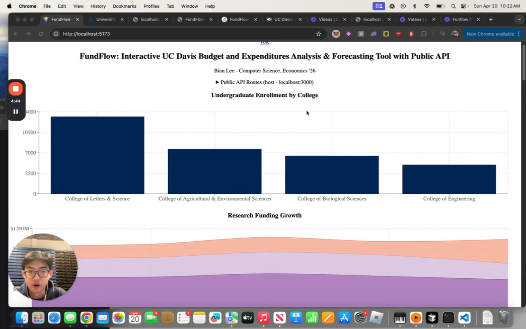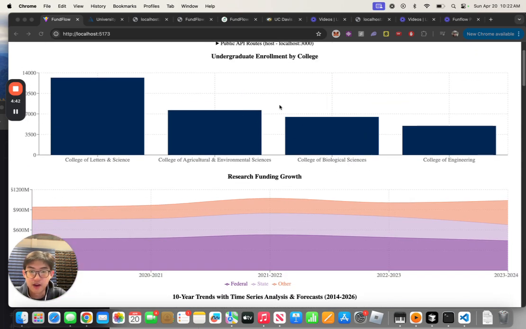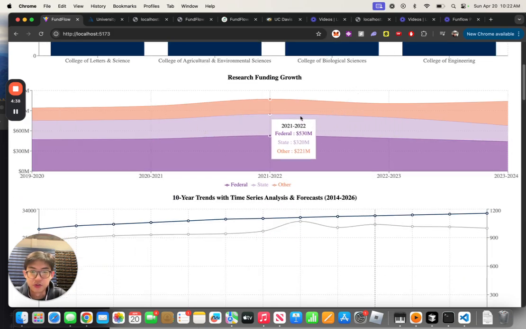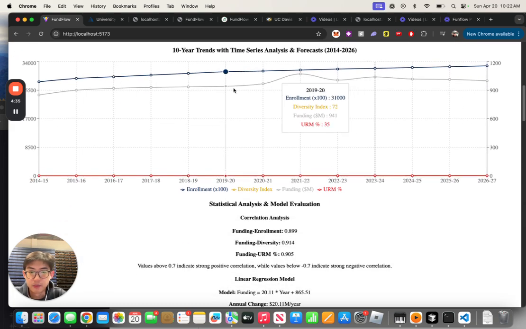So just quickly going over all the visualizations, we have the count of each student in each school, and then the research funding growth over the years. And then this is something that I want to talk a little more about. So I did a time series analysis on different variables. So I have the enrollment count, diversity index, etc.